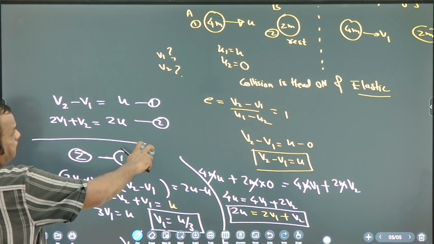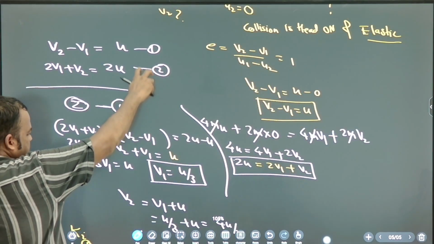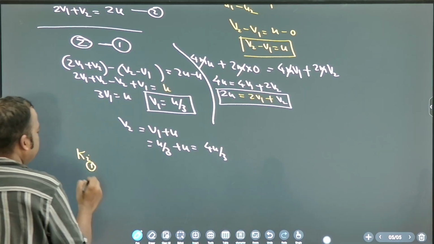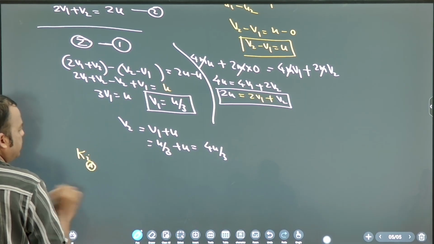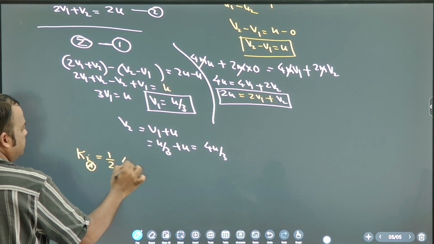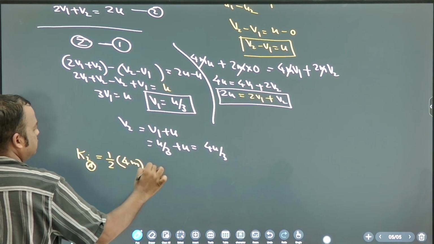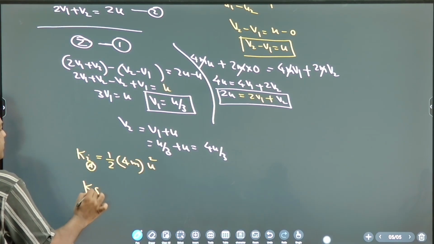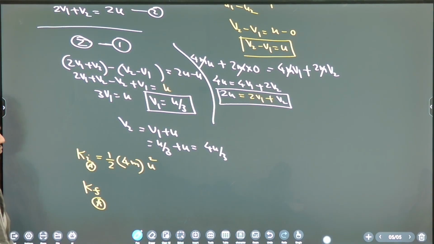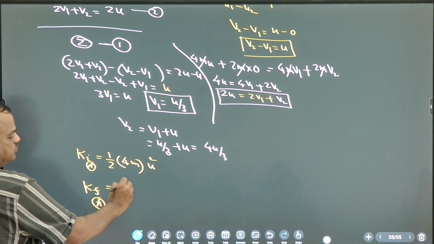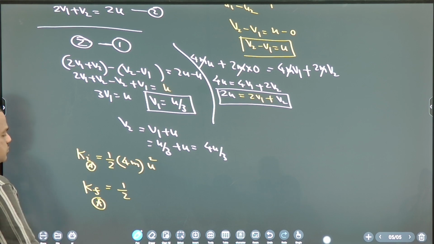Initial kinetic energy of A is equal to half 4m u square. What is final kinetic energy of A?